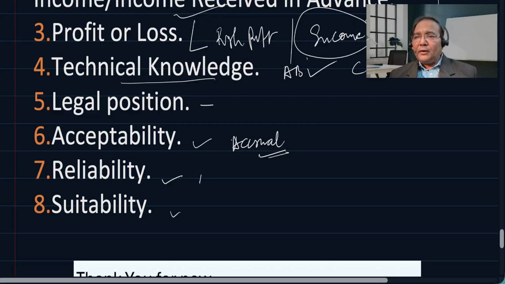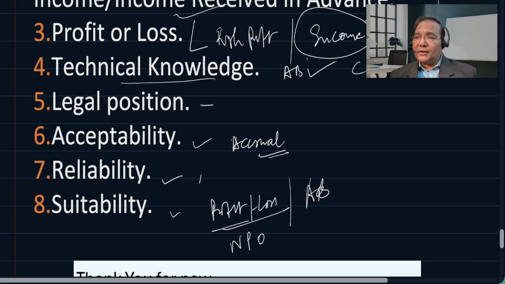Suitable, we have seen usually profit making organizations, their objective is profit, but if they happen to incur losses, there may be situations as well, but they follow accrual basis. Whereas in case of a non-profit organization, they follow cash basis.